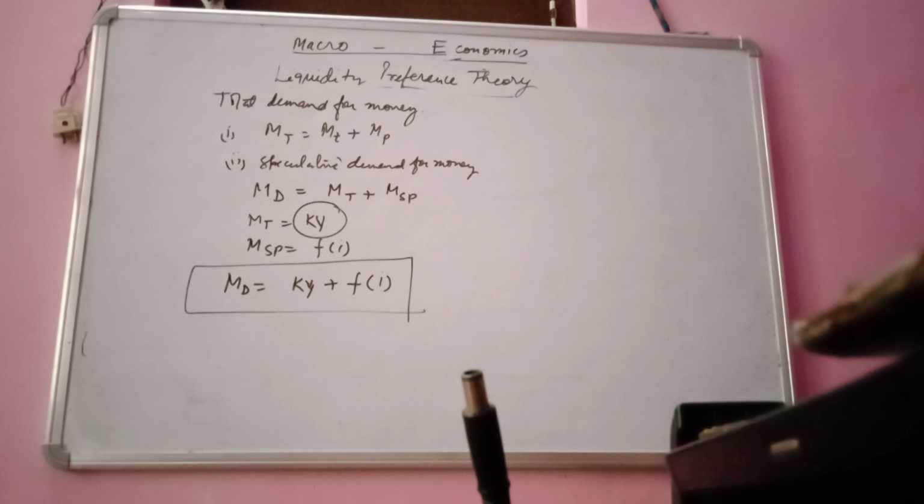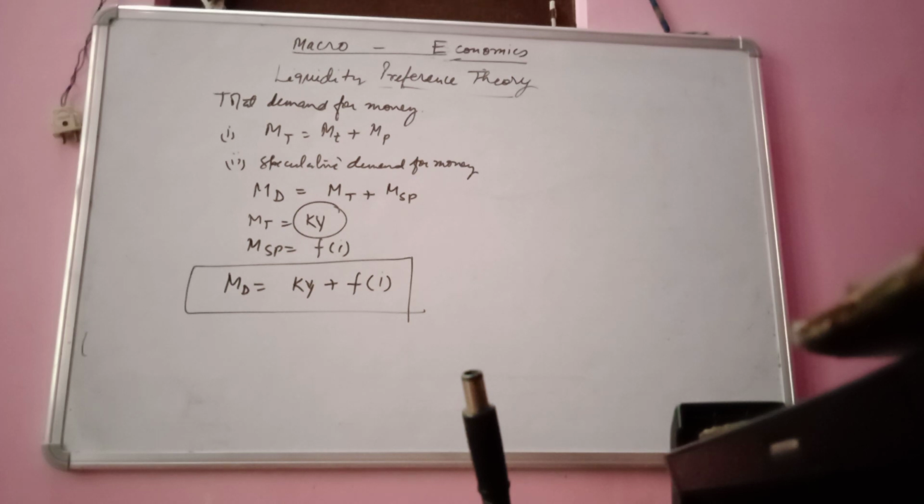And the interest rates may be of various levels, but our transaction demand of money is fixed. And when we talk about the speculative demand of money, where the interest rate can also change, it is shown by a curvilinear line.